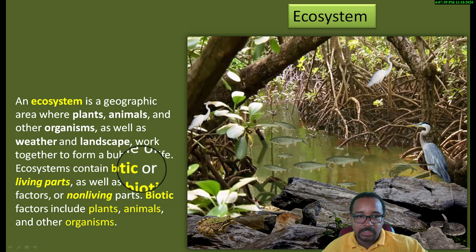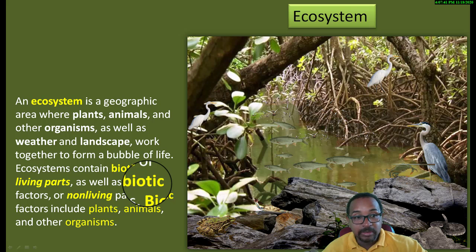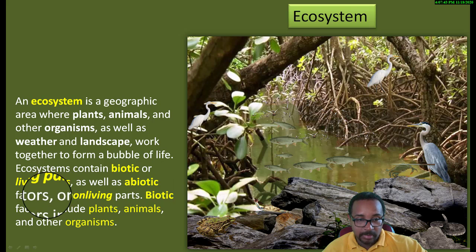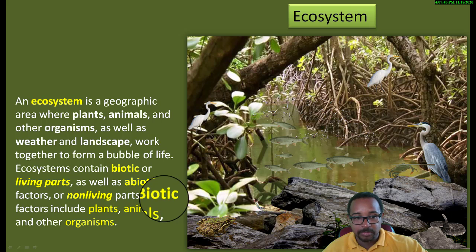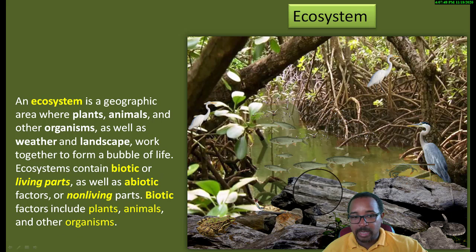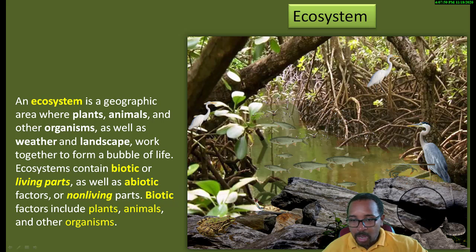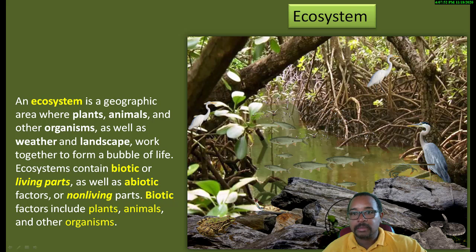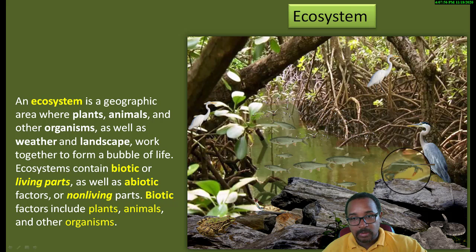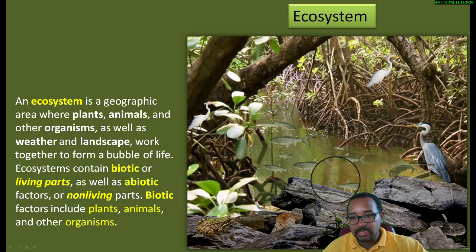And it says an ecosystem contains biotic or living parts, as well as abiotic factors or non-living parts. Biotic factors include plants, animals, and other organisms. But the rocks, they are dead. And we have dead trees that were once living and so forth. And we have the water. These are not living. But in this area, we have different things that thrive on each other.